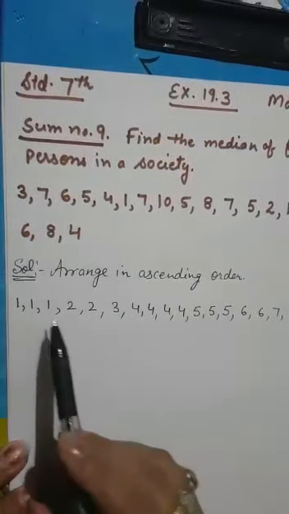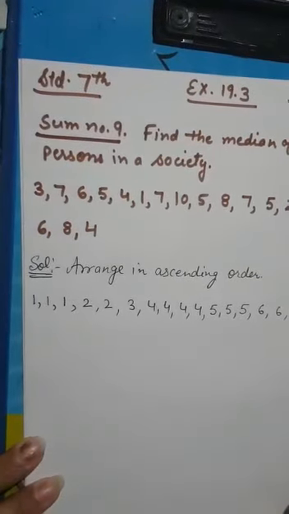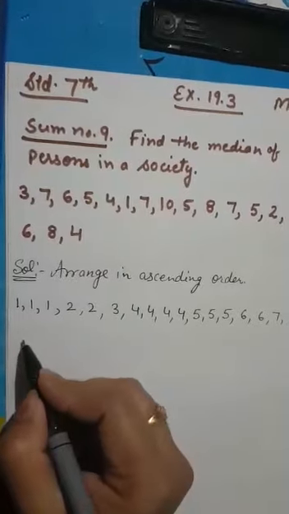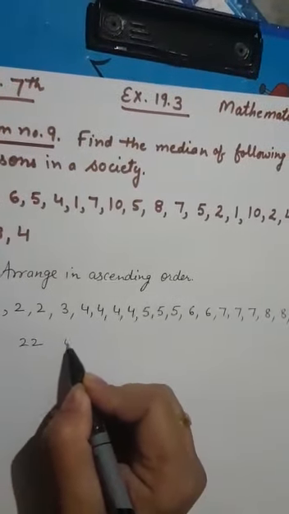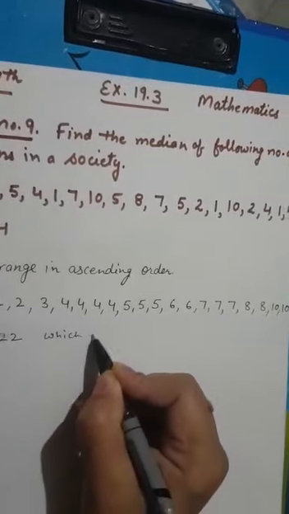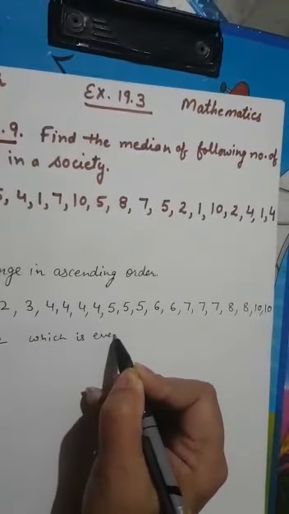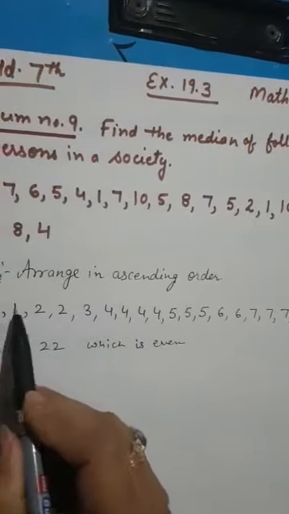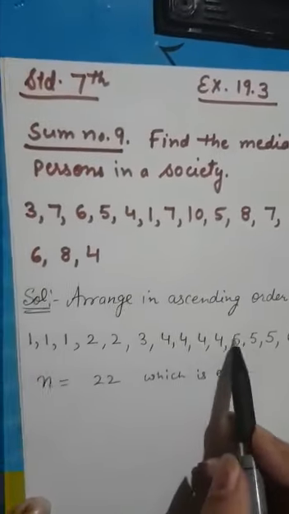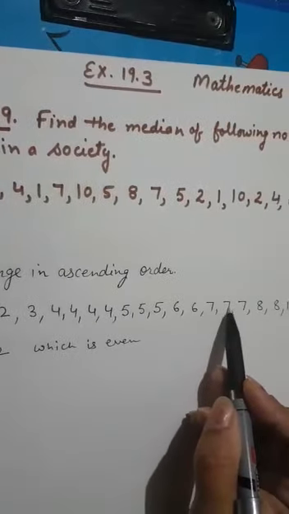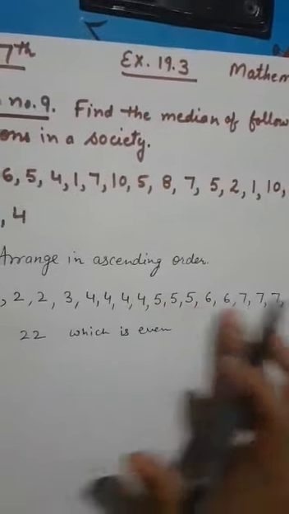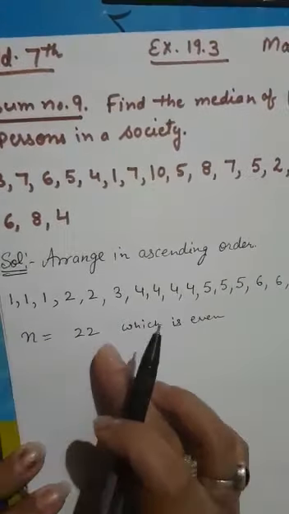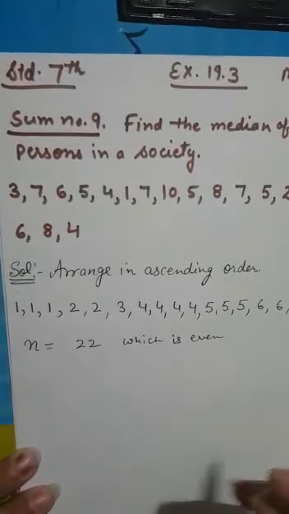Now we will count them. I have counted 1, 2, 3 up to 21 and 22. Total observations are 22, which is an even number.